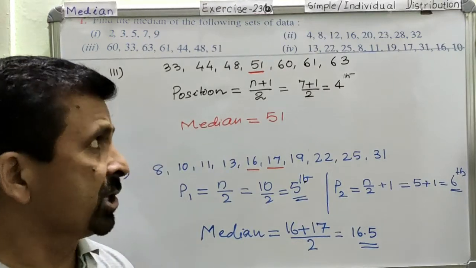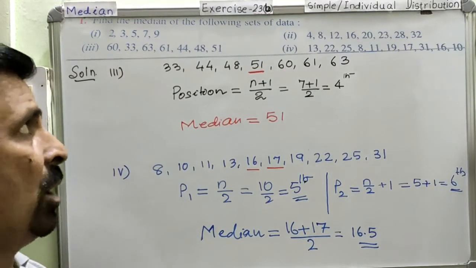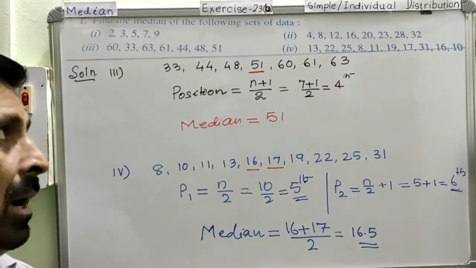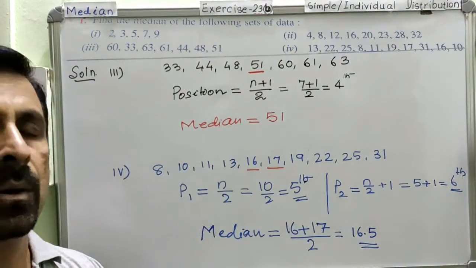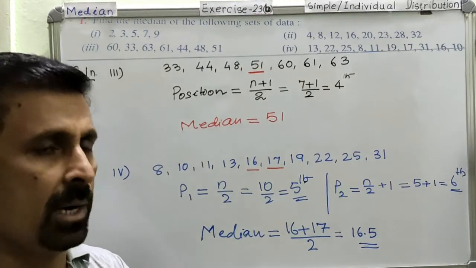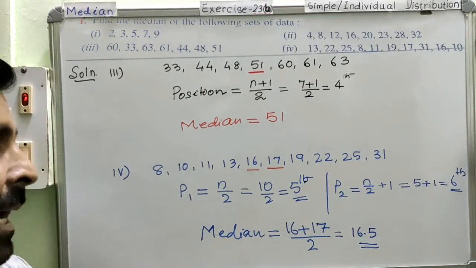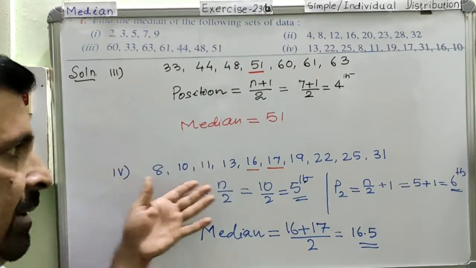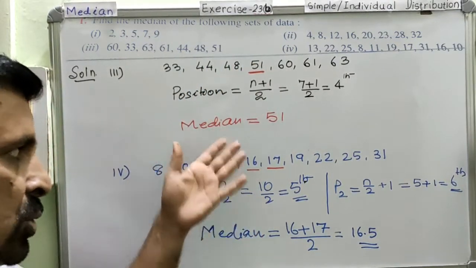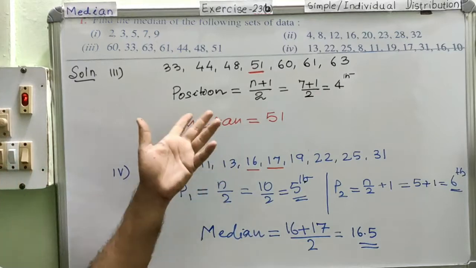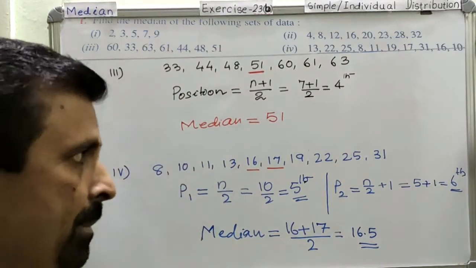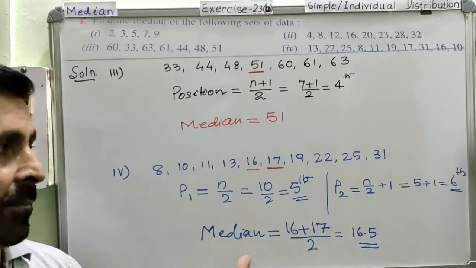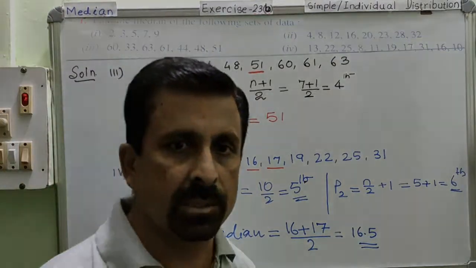So with this question you might have very clearly understood how to find the median for ungrouped data, or we call this a simple distribution or individual distribution. I have taken 2 examples, one for the odd number of data, another for the even number of data. From these 2 you have learned how to find the position and finally how to find the median. Is this very, very clear? Thank you. After this we are moving on to discrete series.